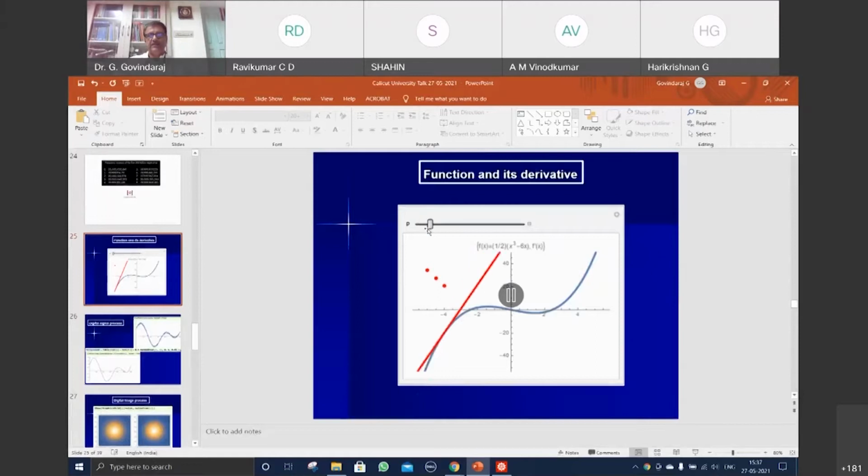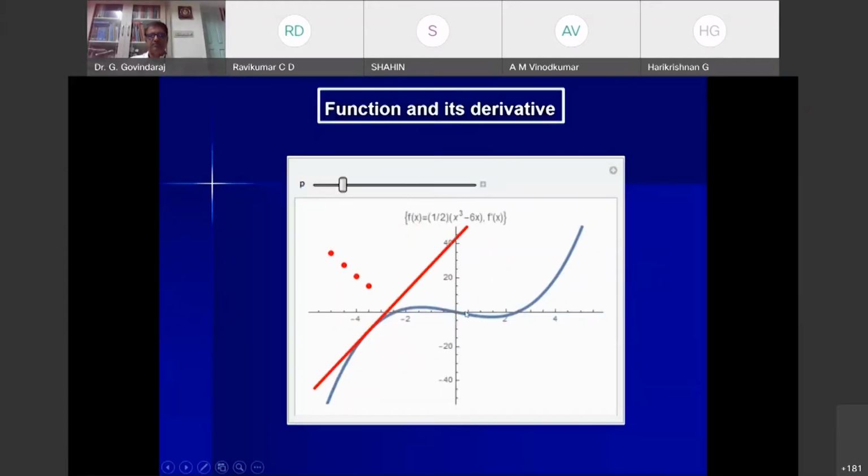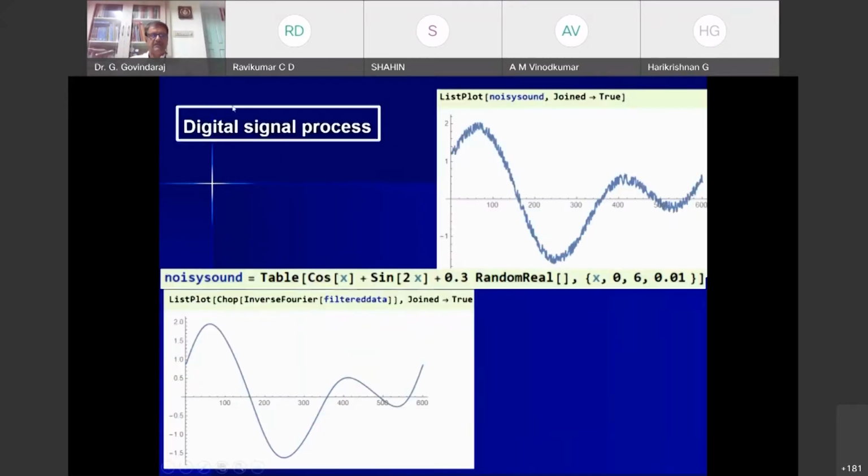Okay, this is to visualize what we mean by the slope of a function. Very many places we will use this. We minimize the function, try to look for the minimum value by taking the derivative. And in digital signal processing, this signal is the noise. This is the noise signal. This is the Fourier transform. Okay, inverse Fourier transform. Take a Fourier transform, invert it, and you'll get back your signal.